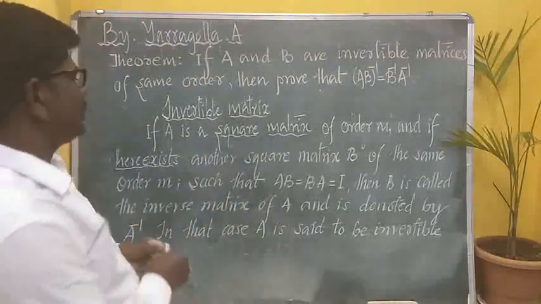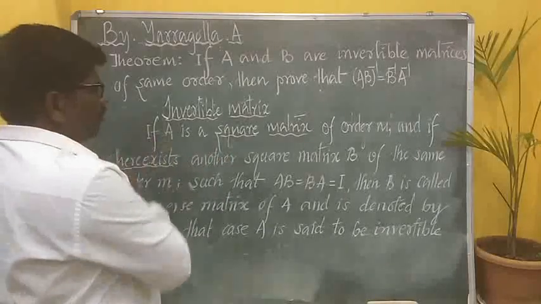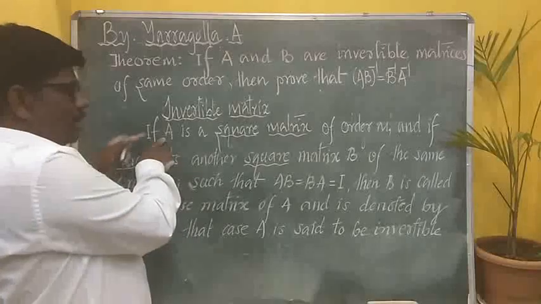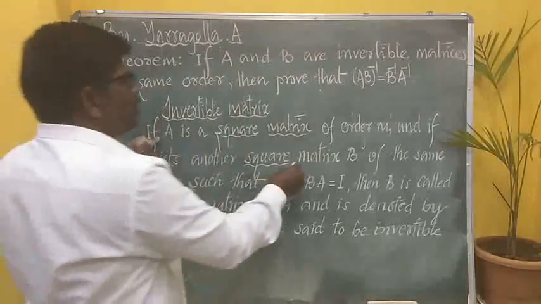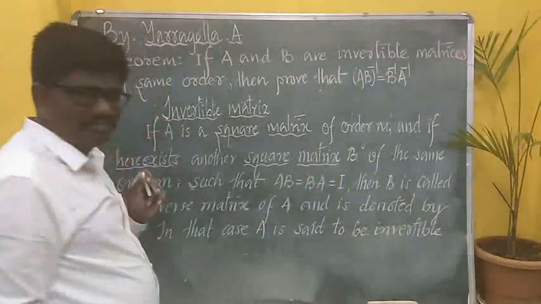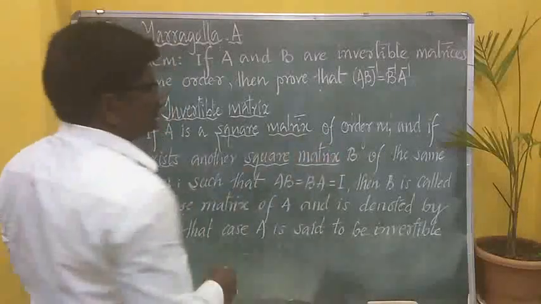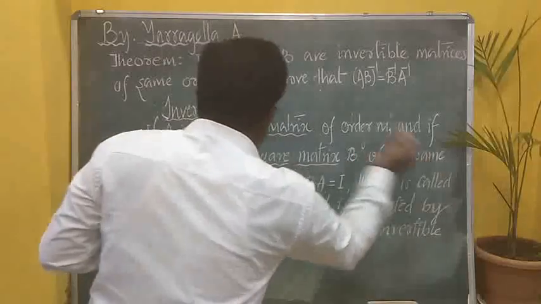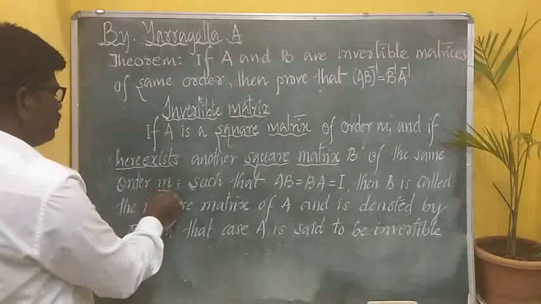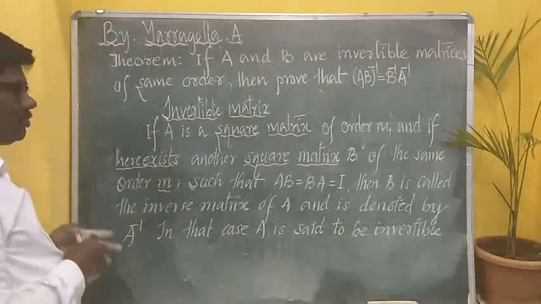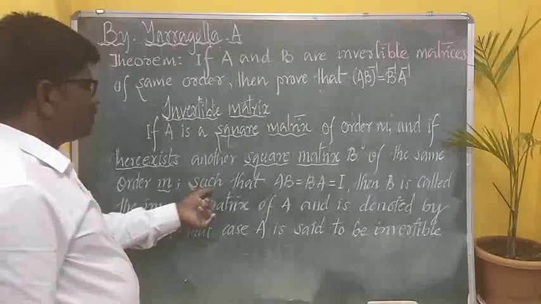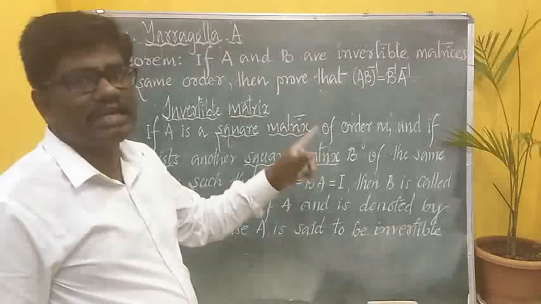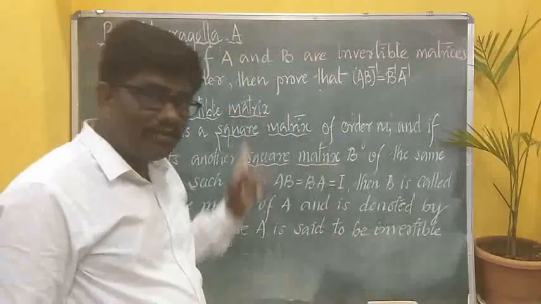If there is an inverse for A, then the qualification for that inverse is: there exists another square matrix. What was A? A was a square matrix. And if there is an inverse for A, that also should be a square matrix. Let us name that matrix B, of the same order M. So this is another condition. Then, such that, there is a very important condition.